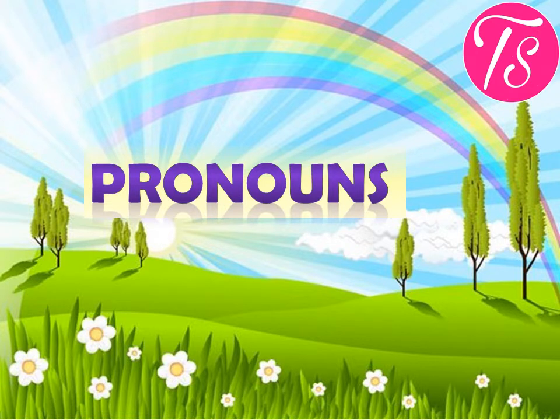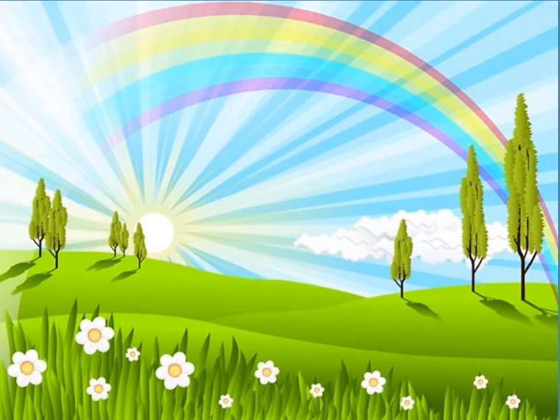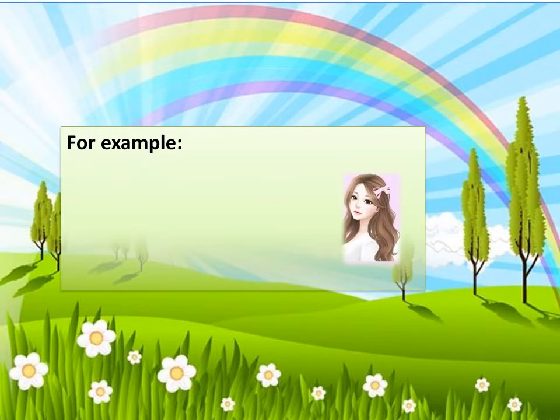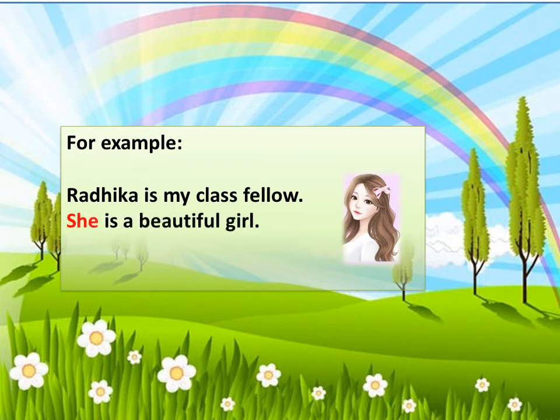Pronouns. A pronoun is a word used in place of a noun or a noun phrase. For example, Radhika is my class fellow. She is a beautiful girl. So, here instead of repeating the noun Radhika, the naming word, we have used the pronoun, that is, she. So, pronouns always replace the noun.